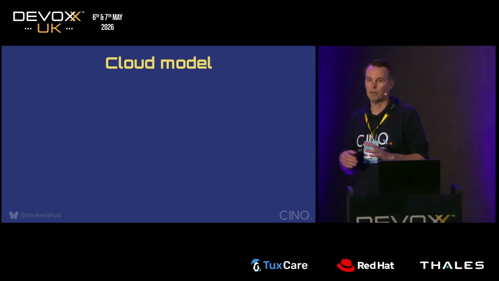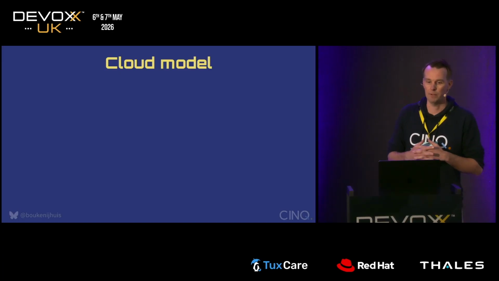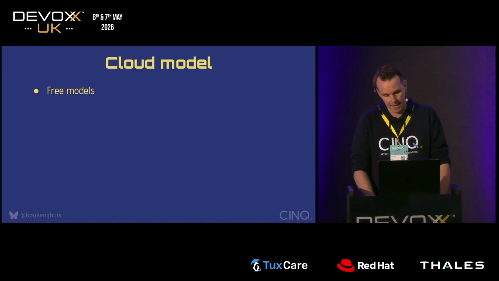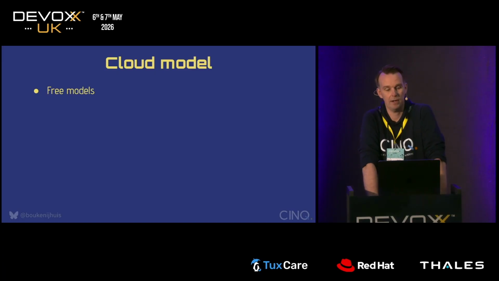Now, during the demo, you saw that the tool fires about 1 request per second. And that's totally fine if you use local models because they're free. You only pay for the electricity. But if you do 1 request per second with a cloud model, it can become very pricey very fast. So I'm always looking for cheap or even better free models. And in the past, there were experimental Gemini models. They were great for doing this kind of vibe gaming, but Google stopped offering them. So I had to switch.